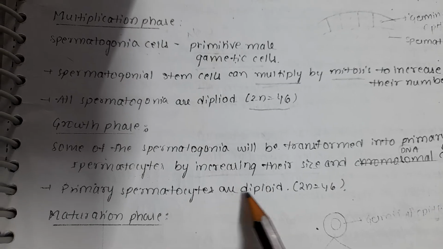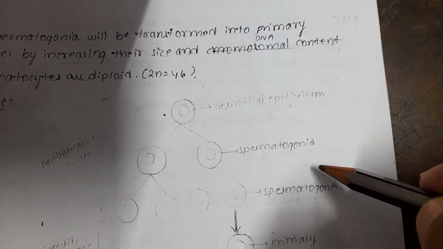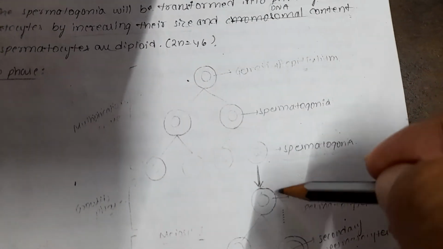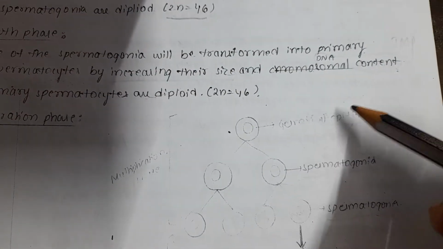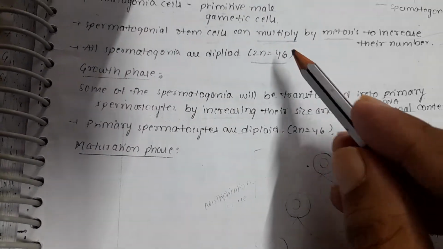Primary spermatocytes are diploid, 2n in condition.